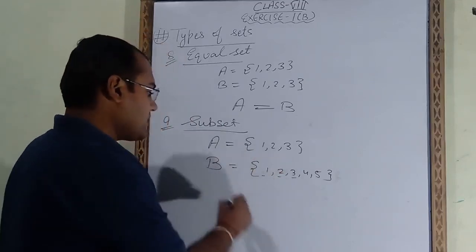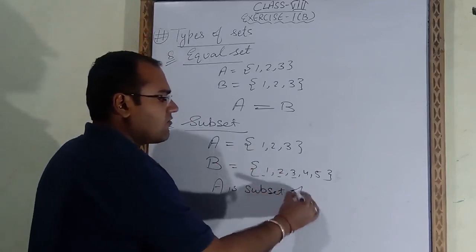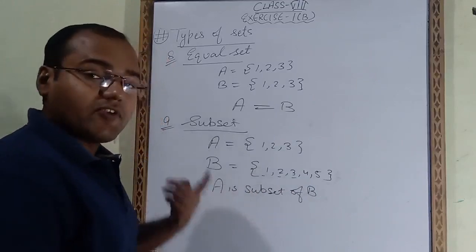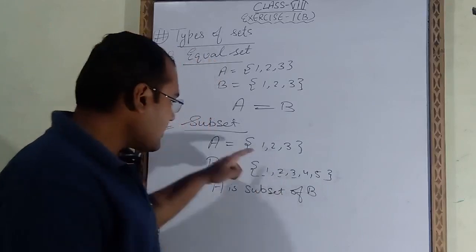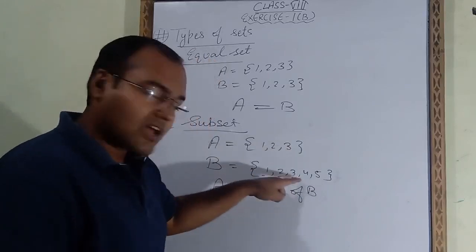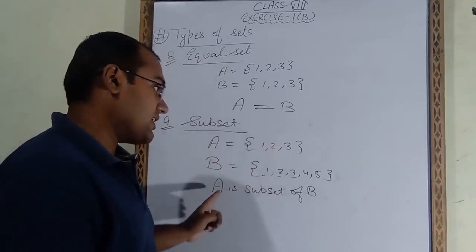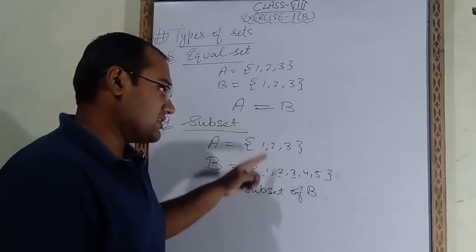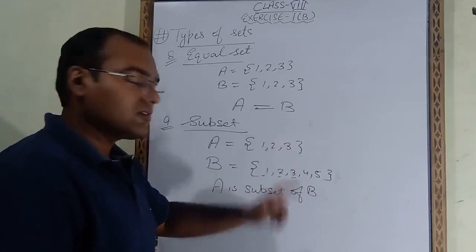So we will call it A is a subset of B. Why is A a subset of B? Why are we not writing B is a subset of A? The reason is that A's elements are coming inside B, but B's elements are not coming inside A. That's why we are not writing B is a subset of A. A's elements are inside B, that means A is a subset of B.